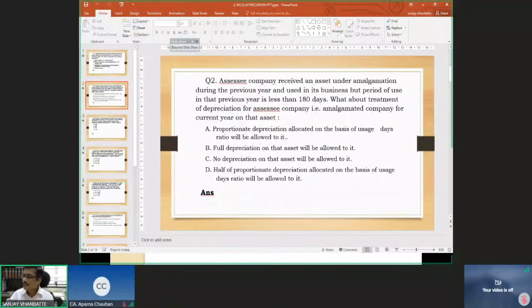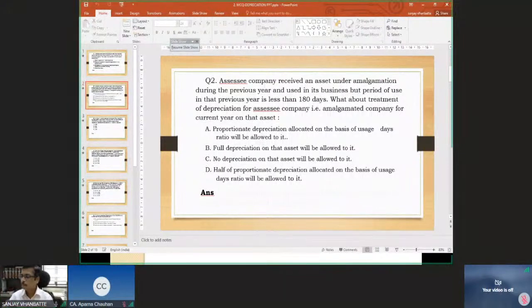We have discussed this. It was forming part of our slide. When there is succession of business, from individual converting into a private limited company, amalgamation, demerger, in all these situations of succession of business, what will be the amount of depreciation?